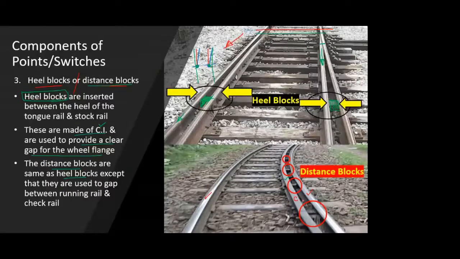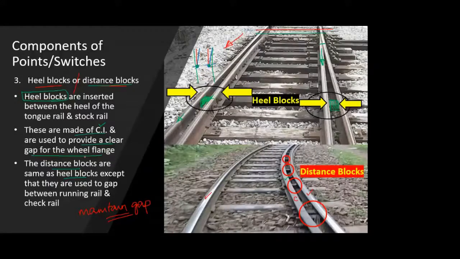We will be seeing that in detail in the crossing anyways, but for now just remember there is something called a check rail. In between this check rail and main rail also a gap has to be maintained, and that gap is shown in red. Again, the function is same for heel blocks or distance blocks: they have to maintain some gap between 2 rails. It can be either a stock rail and a tongue rail in case of a heel block, or a stock rail and a check rail in case of a distance block. But the main purpose of both the blocks is to maintain gap.